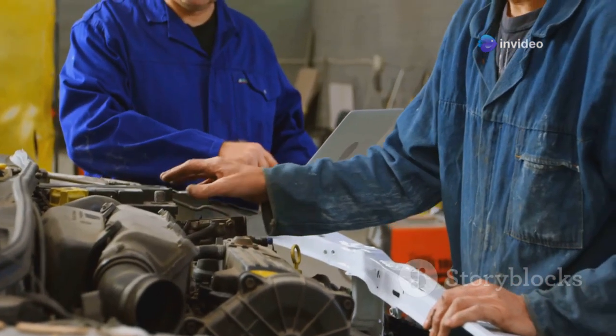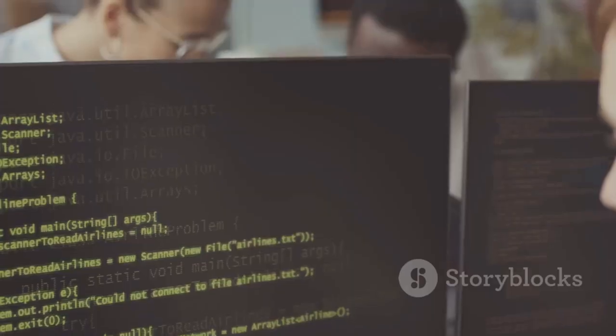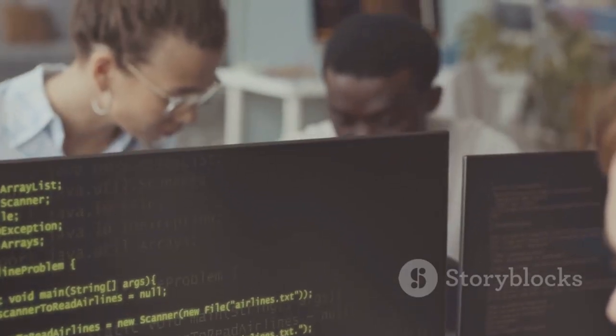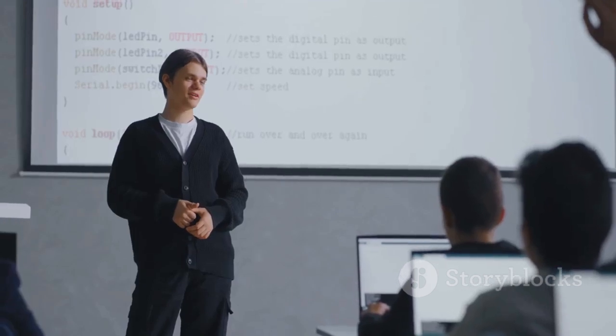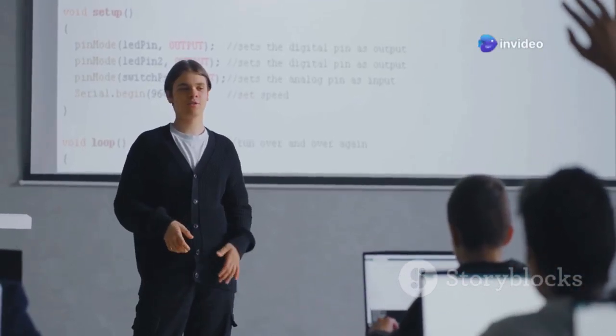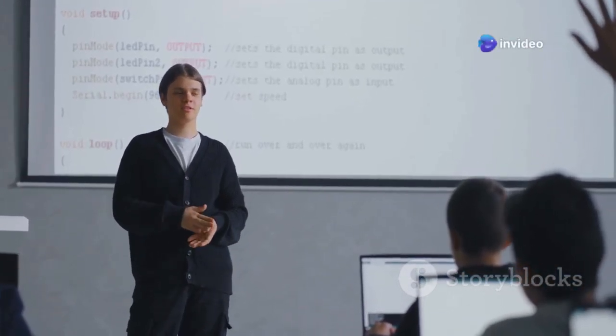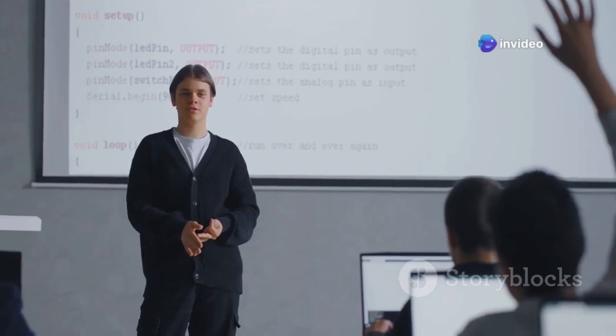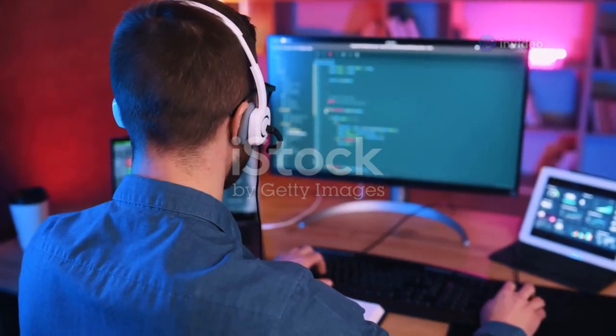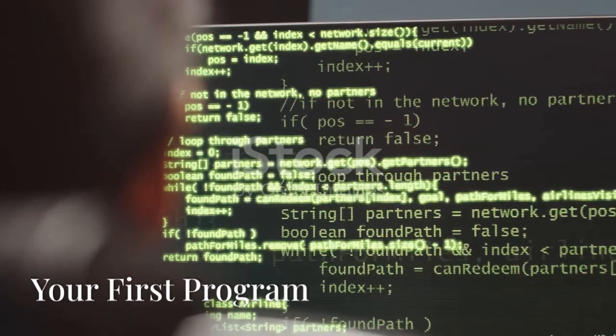Learning C++ is like understanding how that engine works. You can then use this knowledge to build your own incredible things. So, whether you're a complete beginner, or have dabbled in coding before, C++ offers a world of possibilities. Let's dive in and explore the basics of this fascinating language.